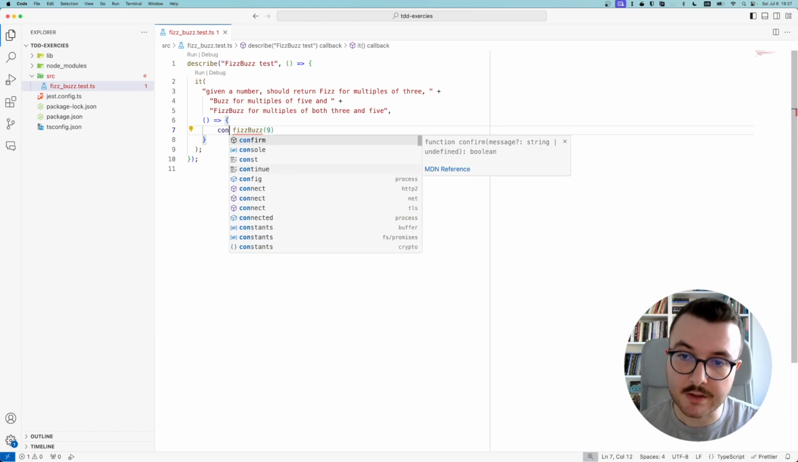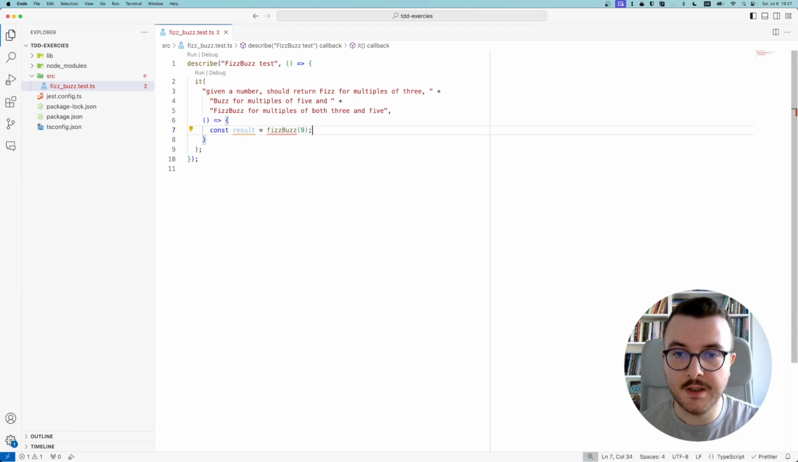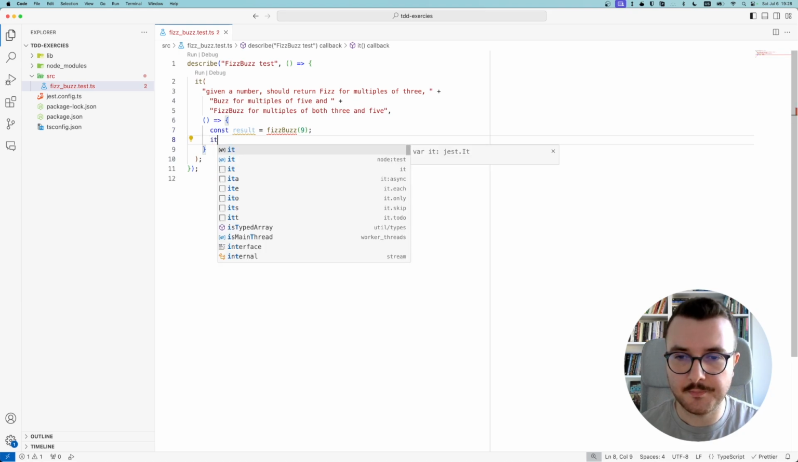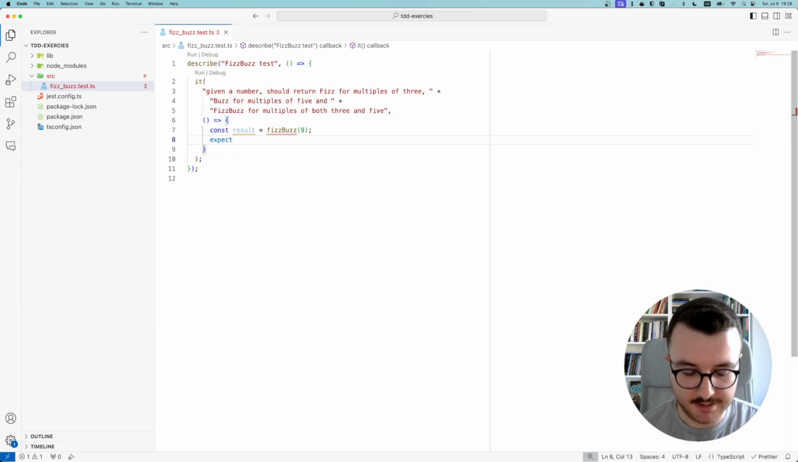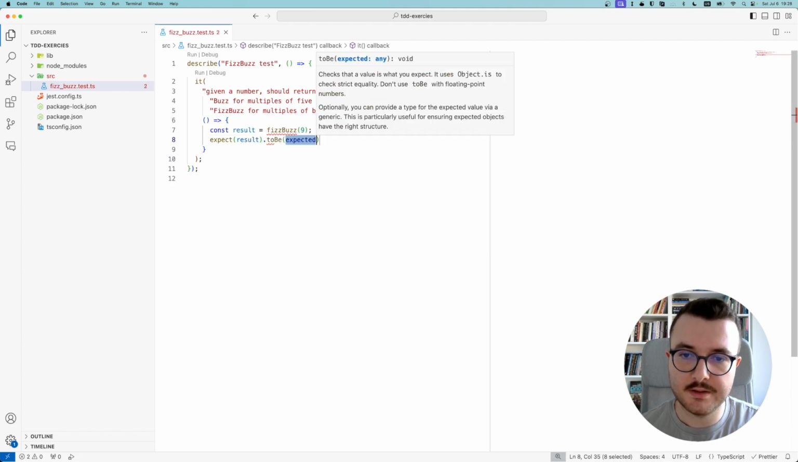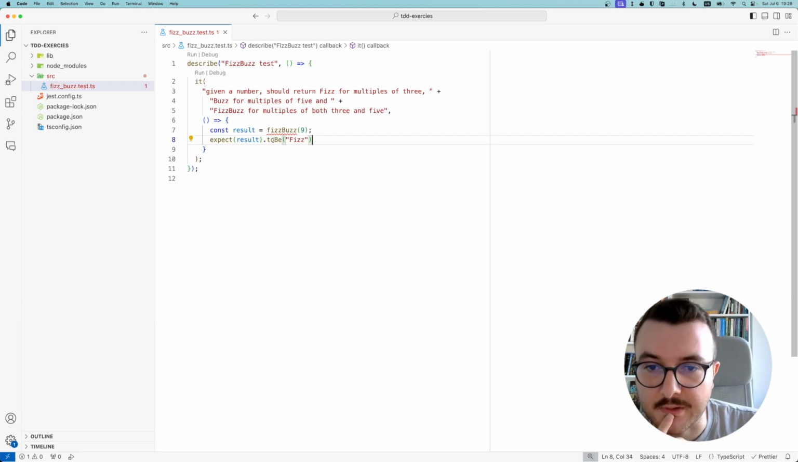Let's say const result equals FizzBuzz. I'm trying to remember the syntax of Jest. Expect result to be, sorry about the music, fizz. It should return fizz because it's a multiple of 3, right?